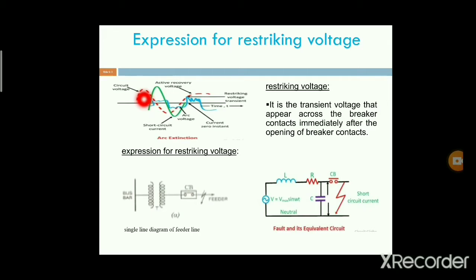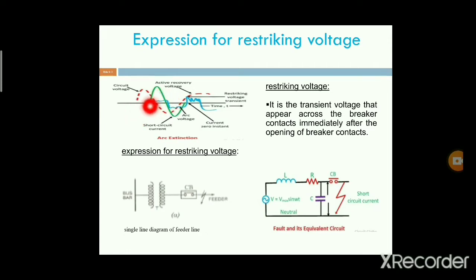Next, the green waveform indicates the short circuit current or faulted current. The angle between the circuit voltage and the faulted current waveform is 90 degrees because the circuit is inductive in nature. Therefore, the current lags by an angle of 90 degrees.